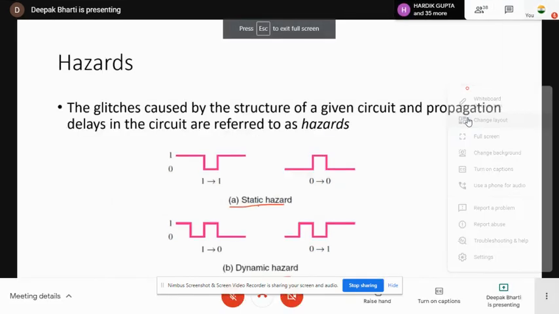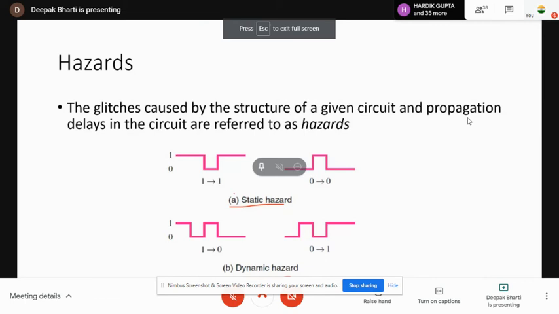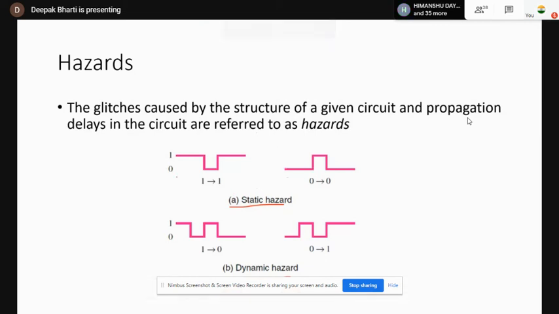Okay, so what is a static hazard? Static hazard means, say when the input is changed from one level to another, and ideally, say this is my input and this is my output.